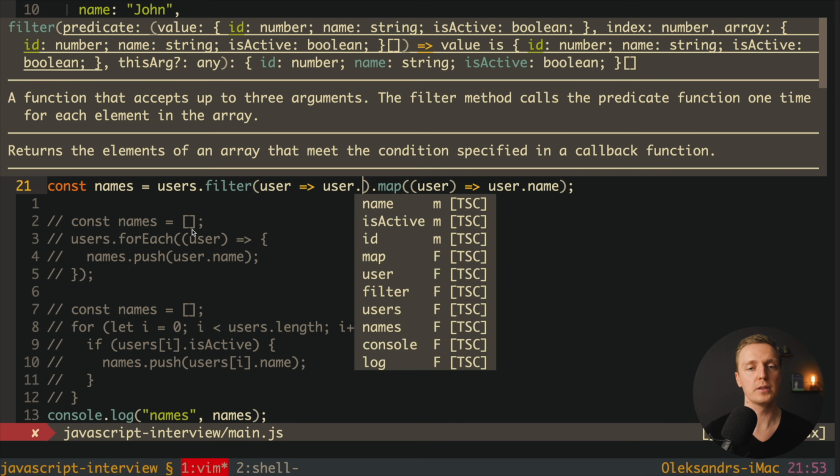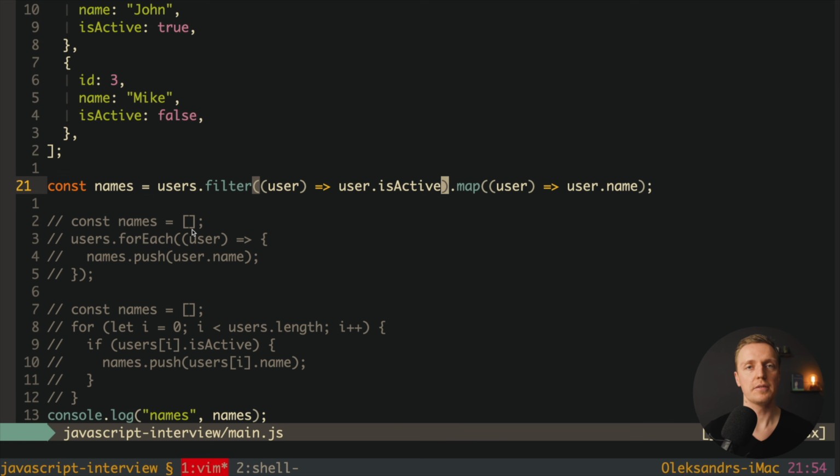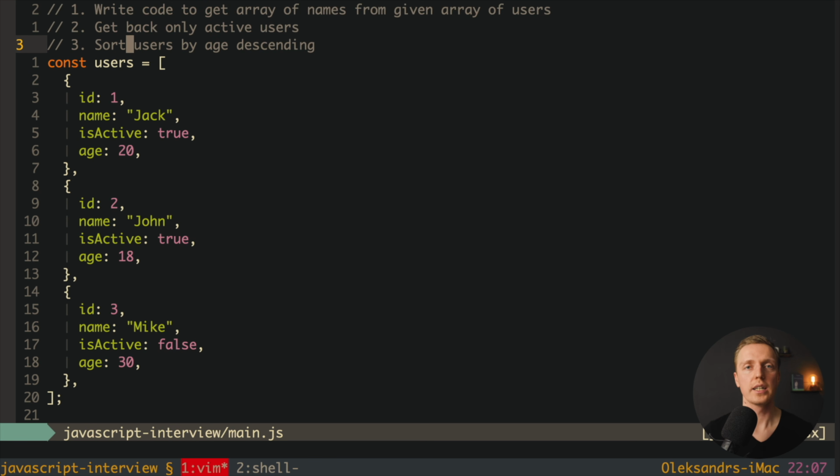In our case it will be user.isActive. So if our user is active, then we will leave it inside our array, in other case we will throw it away. And after this we are calling our map to map names. What is important in this code here, we are not mixing mapping and filtering together, which means it is easier to support such code. Now we have another task.